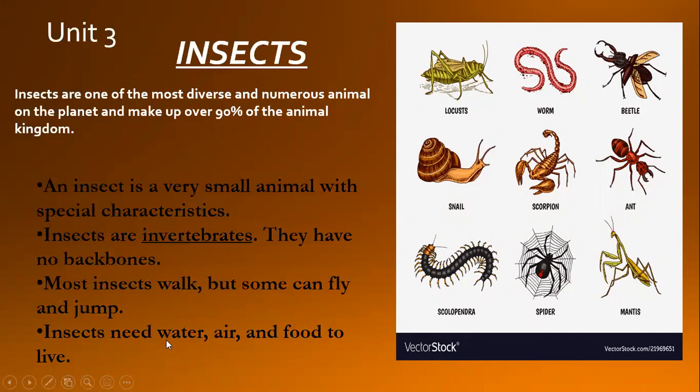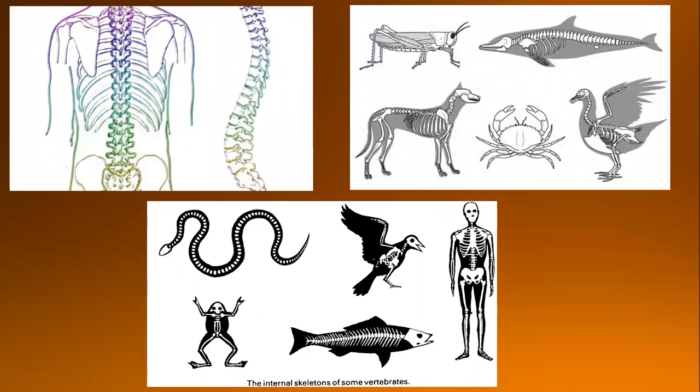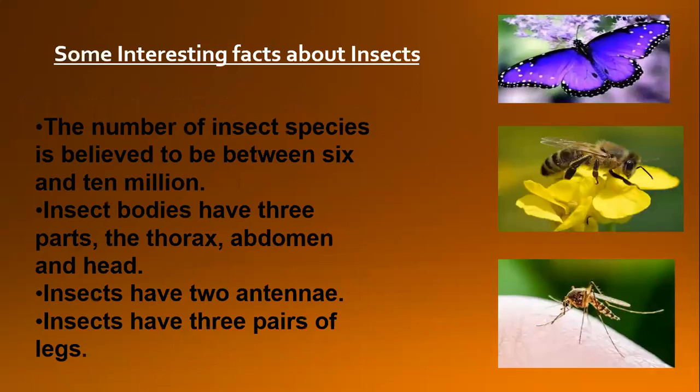Insects need water, air, and food to live. Understand? These are some points about the insects. I have told you about their backbones, that insects do not have these bones.